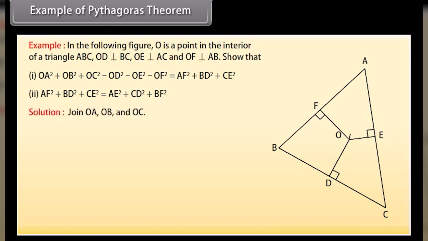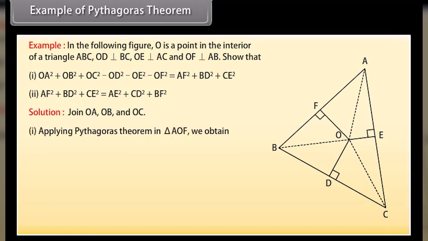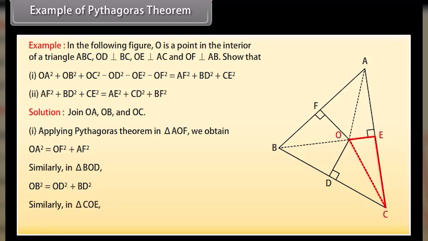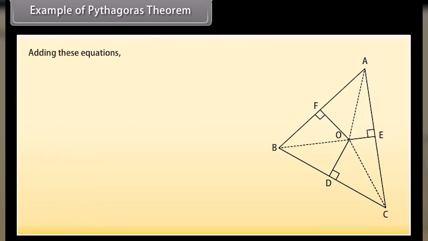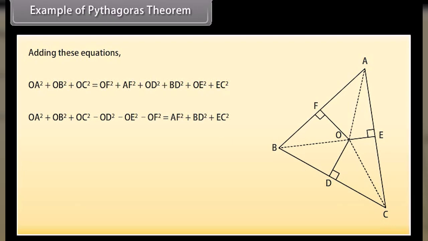Solution. Join OA, OB and OC. 1. Applying Pythagoras theorem in triangle AOF, we obtain OA square equals OF square plus AF square. Similarly, in triangle BOD, OB square equals OD square plus BD square. Similarly, in triangle COE, OC square equals OE square plus EC square. Now, by adding these equations, we get 1.